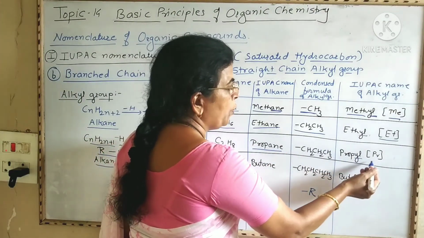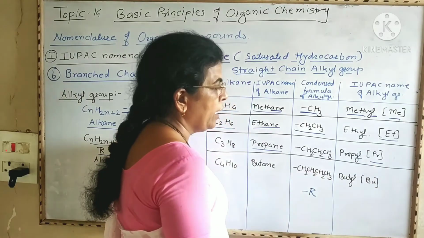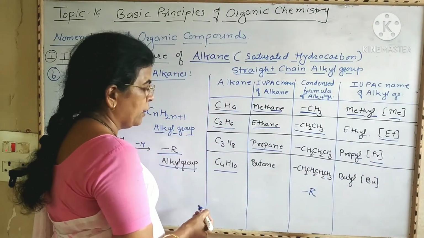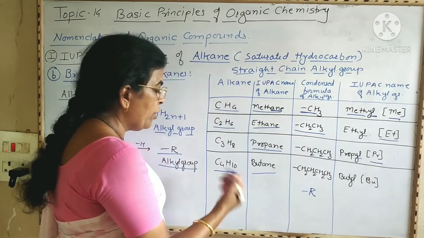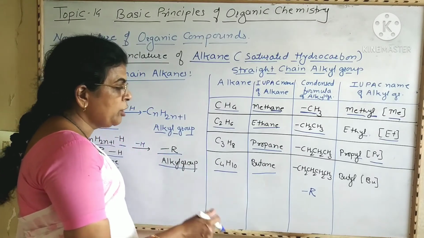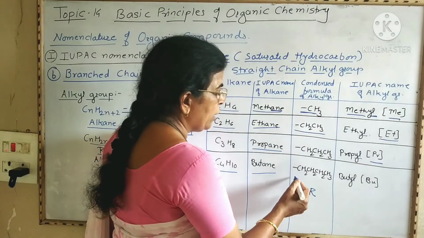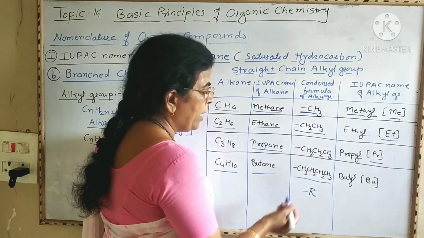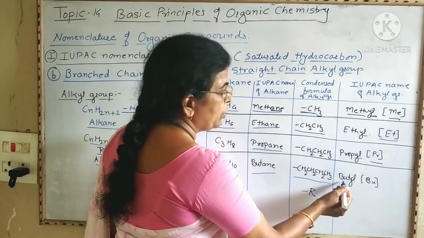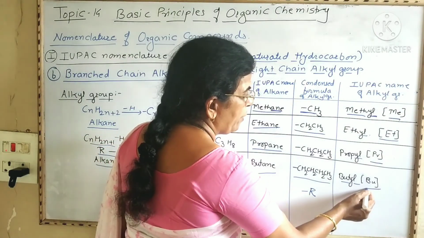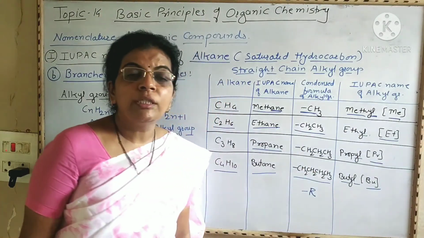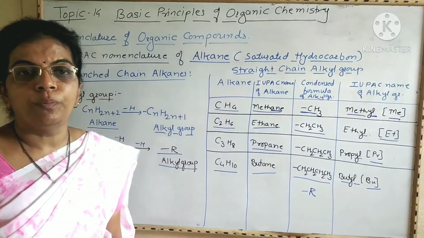Then it becomes propyl, and it is abbreviated as Pr. Then next one, C4H10. This is butane, and when one hydrogen atom from this butane is removed, then the alkyl group becomes dash CH2CH2CH2CH3, and the name of this alkyl group is butyl group, and it is abbreviated as Bu. All these examples are of straight chain alkyl groups.